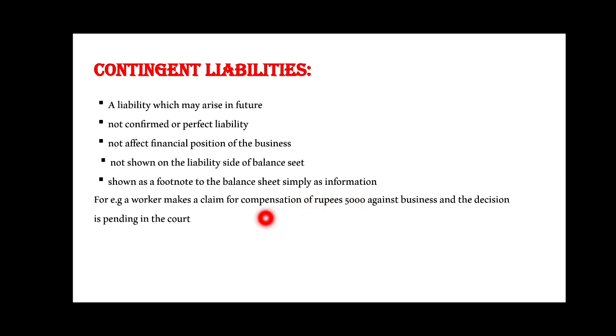Example, a worker makes a claim for compensation for rupees 5,000 against the business and the decision is still pending in the court. So it can be treated as contingent liability.